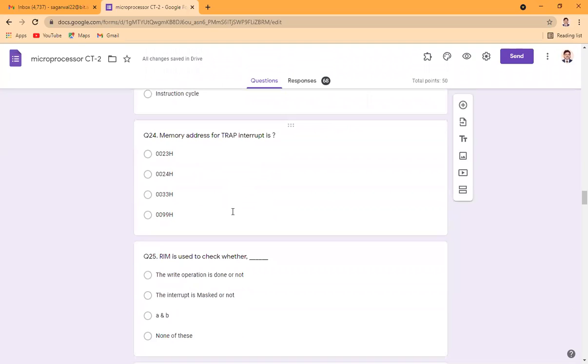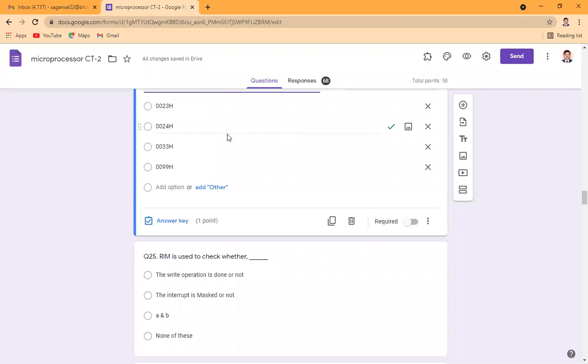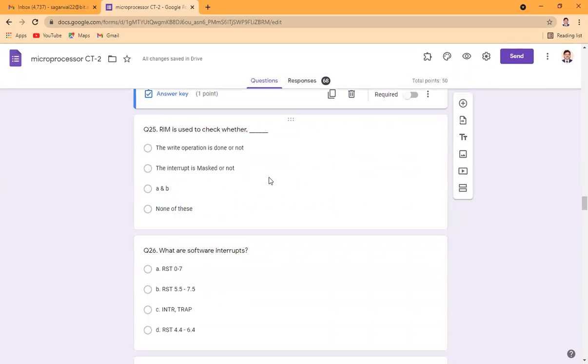So instruction cycle is the correct answer. Memory address of the trap interrupt. We have seen that we have vectored interrupts in which we have RST 5.5, RST 6.5, RST 7.5 and trap, along with different RST instructions. So the memory address of the trap interrupt is actually 0024. If you go to the vector diagram of the interrupt, you will find that it is 0024.